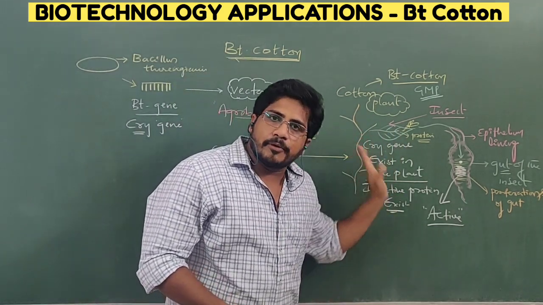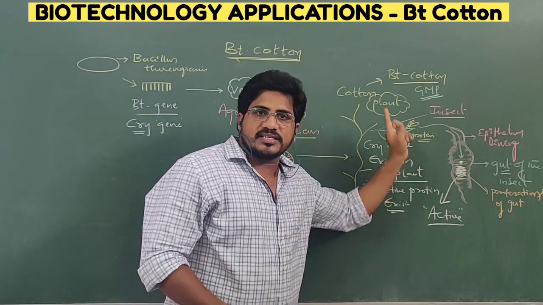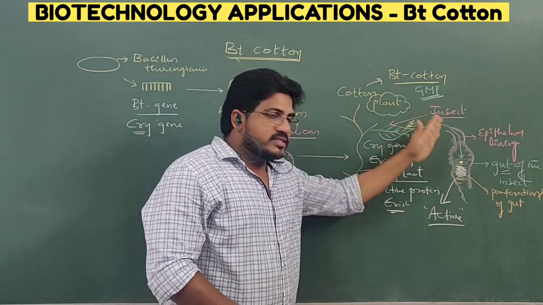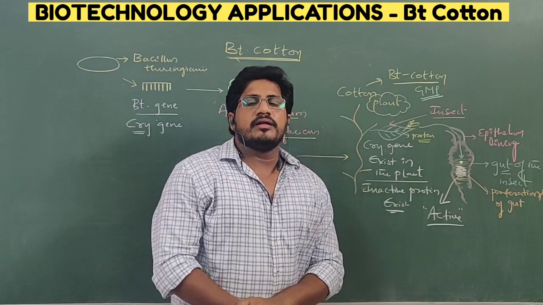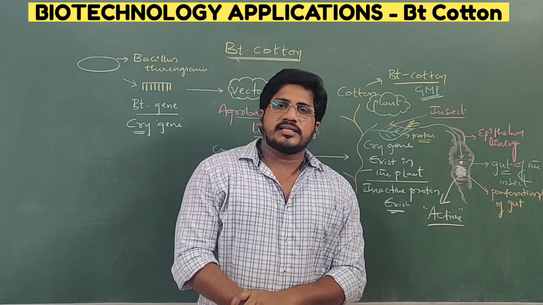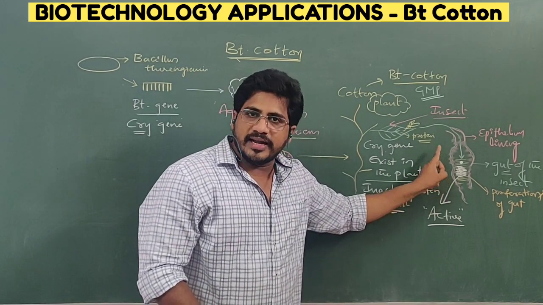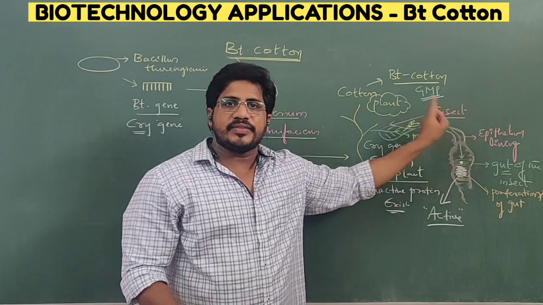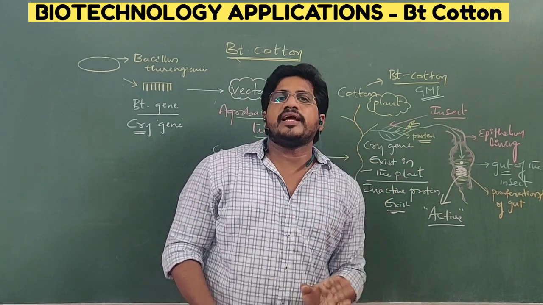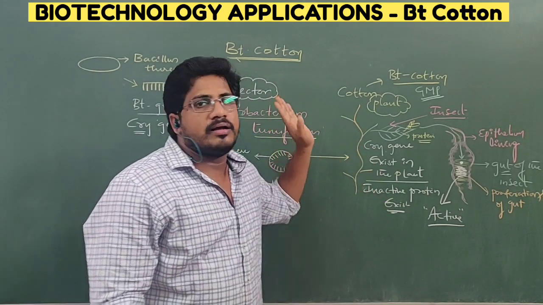No. Does the protein damage the bacteria? No. Does the protein damage or kill the insect? Yes. Reason? The protein will be active only in an alkaline medium. Such alkaline conditions are available only in the gut or digestive tract of the insect. That is the reason the insect is killed by the toxic protein, not the bacteria or the plant.